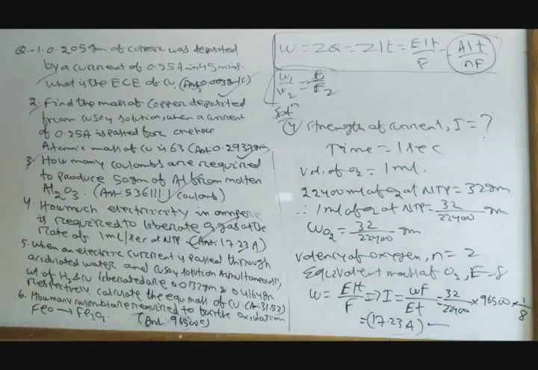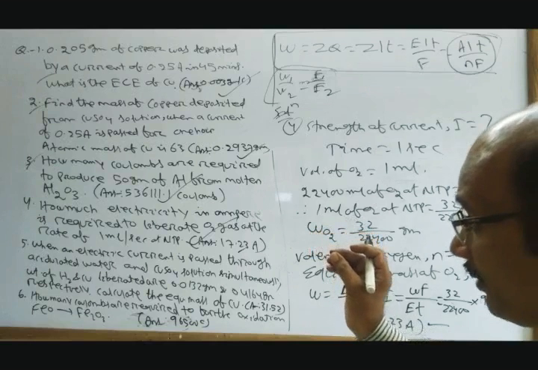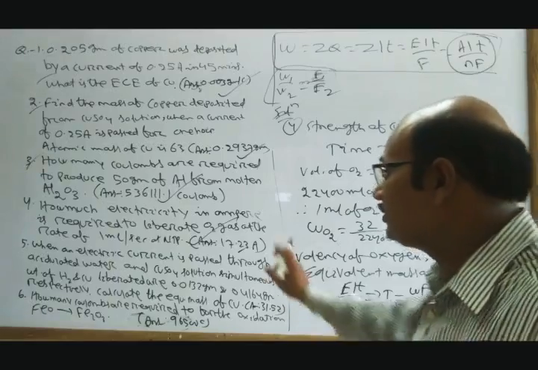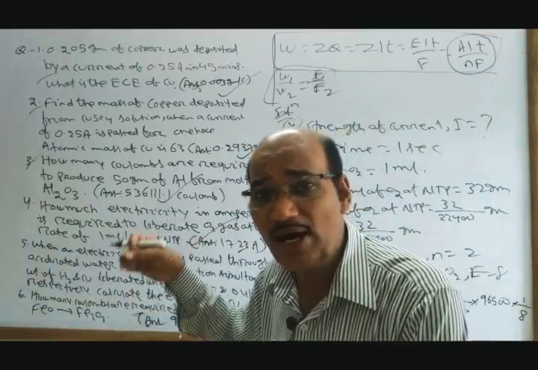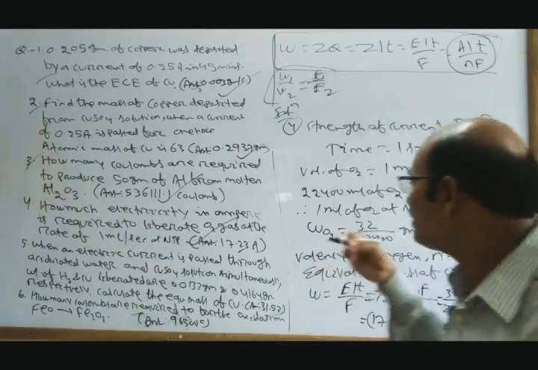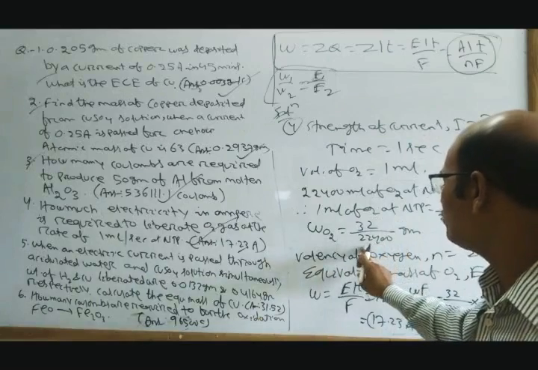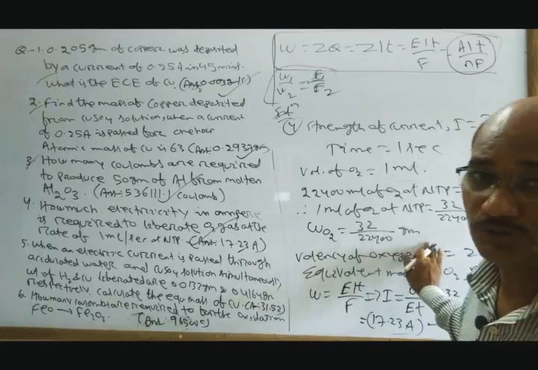Okay, because here we have to calculate the electricity in ampere required to liberate oxygen gas at the rate of 1 ml per second. If you want to liberate the oxygen 1 ml per second, that means per second we want to liberate 32 by 22400 gram of oxygen.